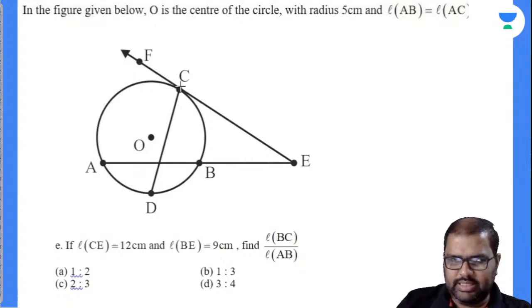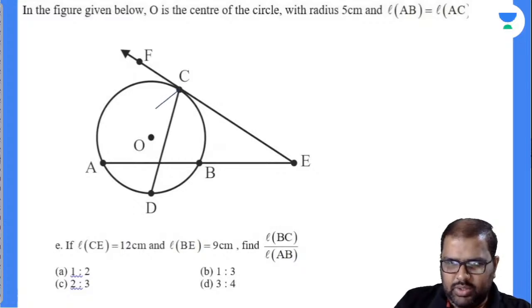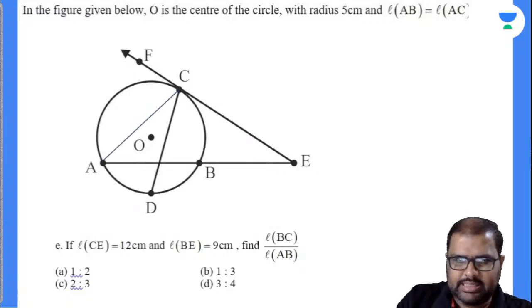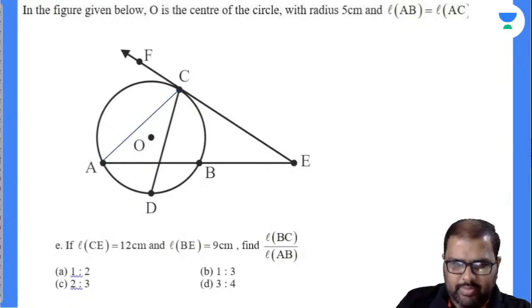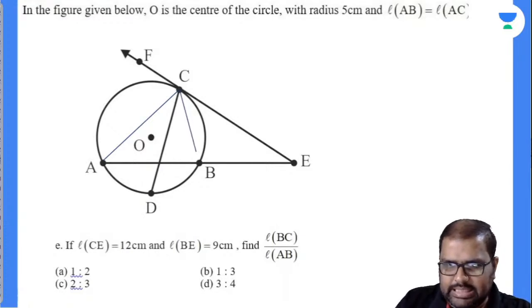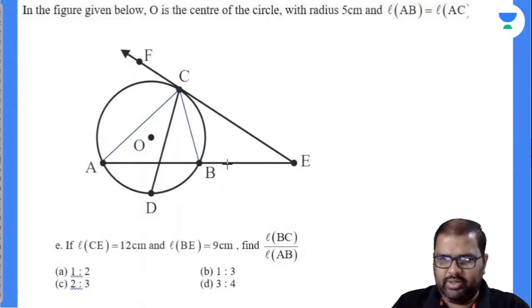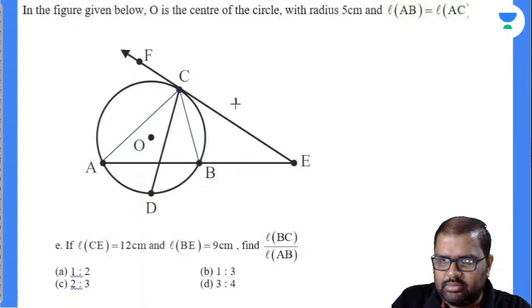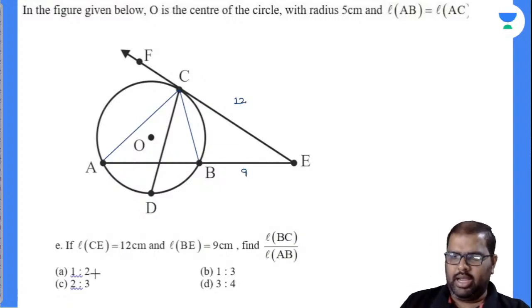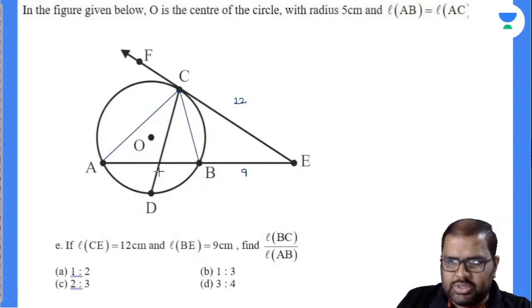AB is equal to AC, then what happens? What is the question asked? Okay, chalo. AB is equal to AC. This is the point given. I accept it, so I will take one more line segment BC. Now your AB is equal to AC. Everybody knows CE value is given as 12 and BE value is given as 9. Now I will take AB value as x. If AB is x, AC will also be x.